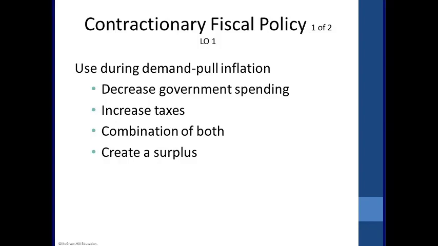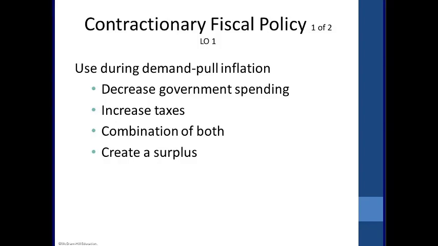With expansionary policy, we put money out there for anybody to spend. With contractionary, we're trying to contract the economy, make it smaller, stop the spending. So everybody has to stop. The government stops, individuals stop spending. The best way to stop us from spending is to take our money away. We said the two tools of fiscal policy were taxes and government spending. So policy option 1 for contractionary fiscal policy is going to be to increase taxes.